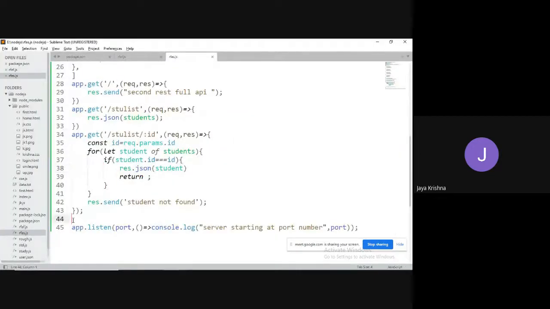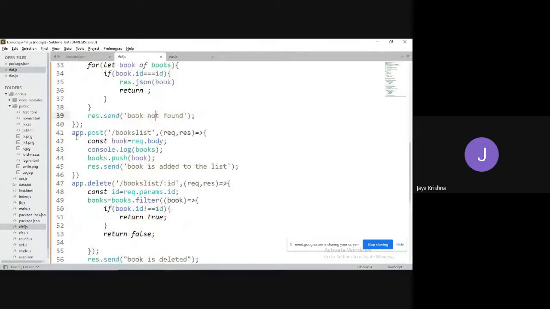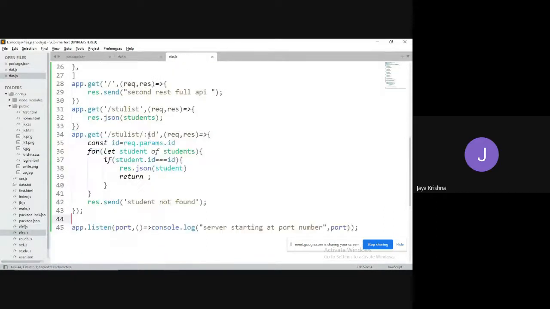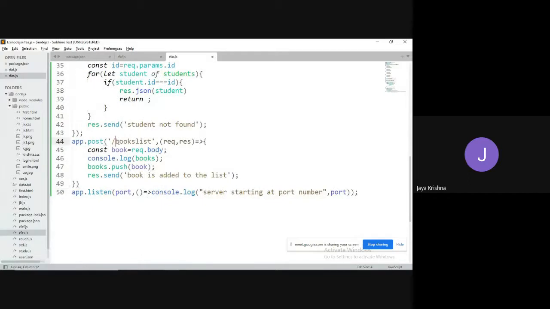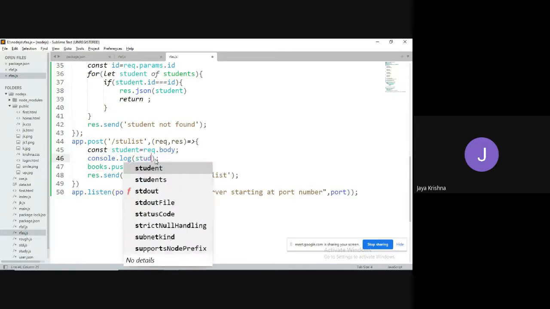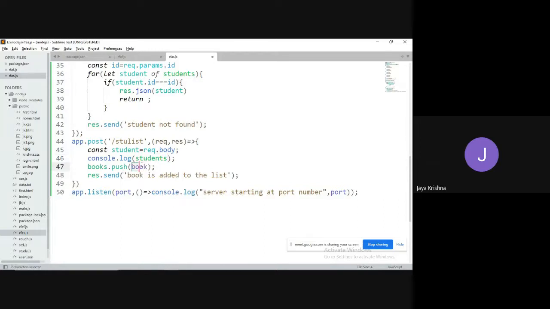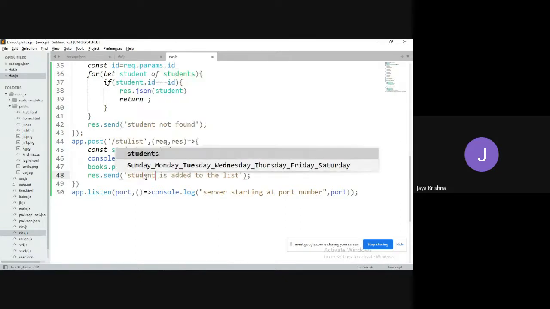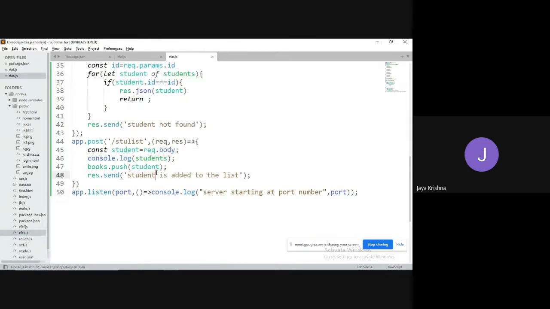Similarly, if you want, you can go with the post also. I'll copy. Let me take STU list, and I would like to have a body. The data that I'm getting through the body, before going to this, whatever body that I'm getting, I'm going to push into the array, and student is added into the list. The same example I have taken. Add to the list.